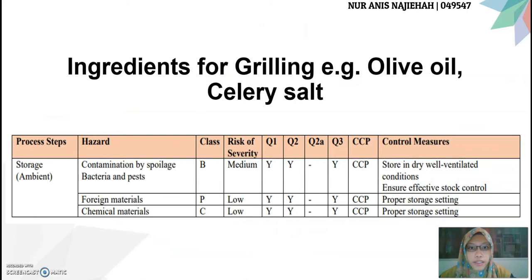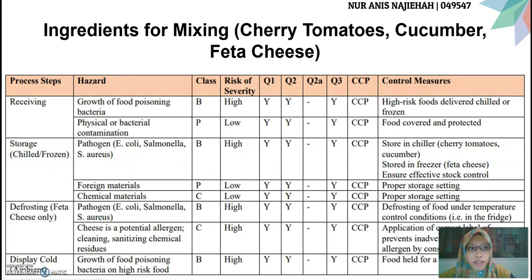The next one, ingredients for grilling, which is olive oil and celery salt. This one is just the same as quinoa. Next, ingredients for mixing: cherry tomatoes, cucumber, and feta cheese. During receiving, make sure that these ingredients are delivered chilled or frozen, covered and protected to avoid growth of food poisoning bacteria or physical contamination.